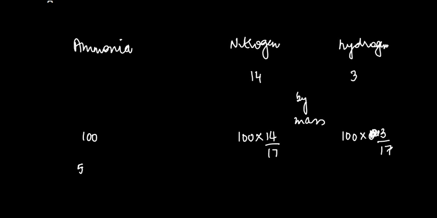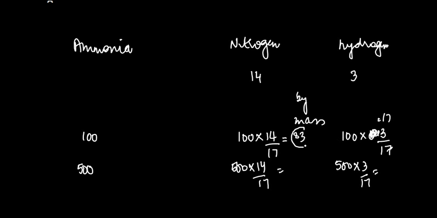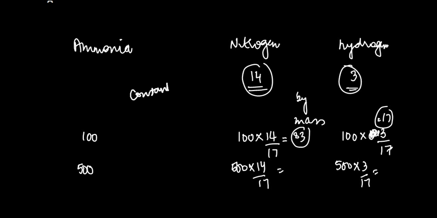If you take 500, it is going to be 500 into 14 by 17, and 500 into 3 by 17, roughly around 83 and 17. So the proportion of mass of these two is always going to remain the same, or maybe I should use the word constant. That's what the law of constant proportion says.